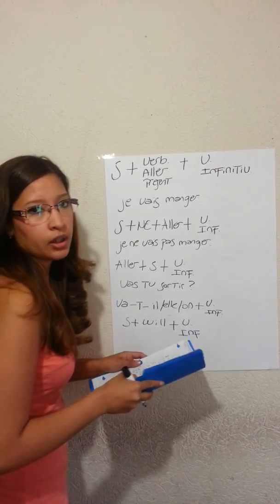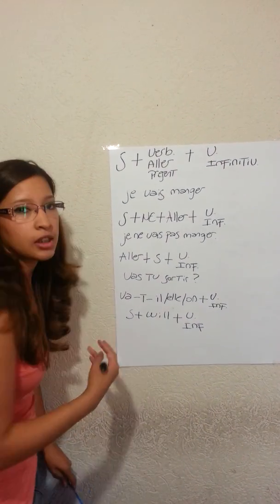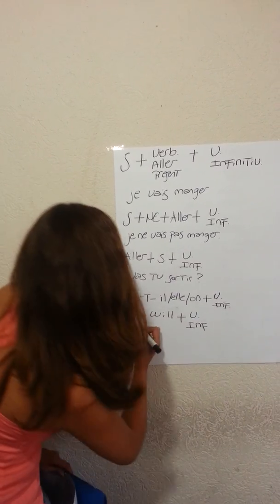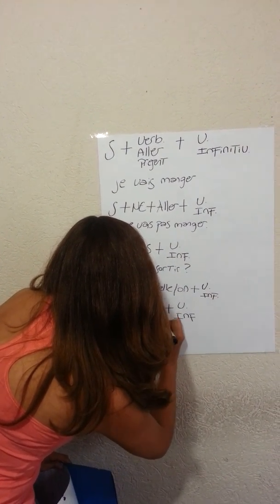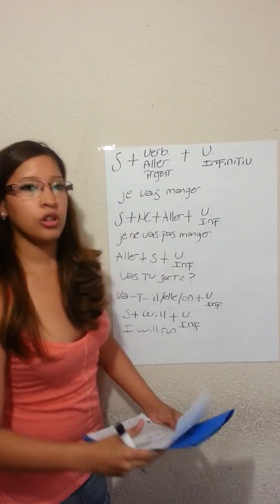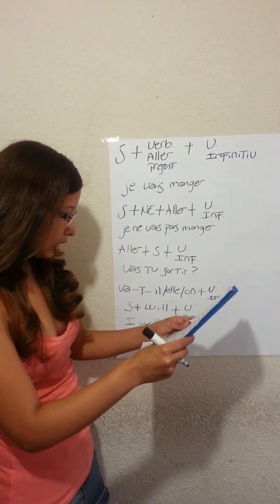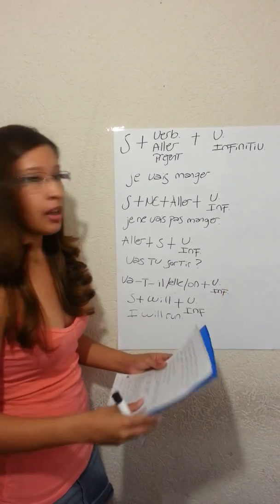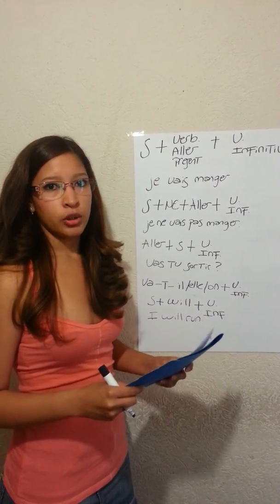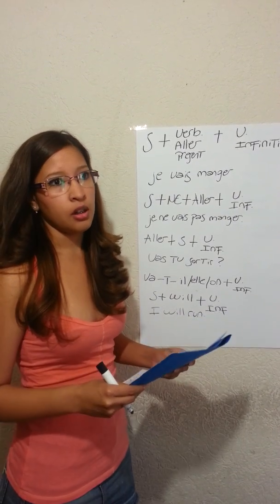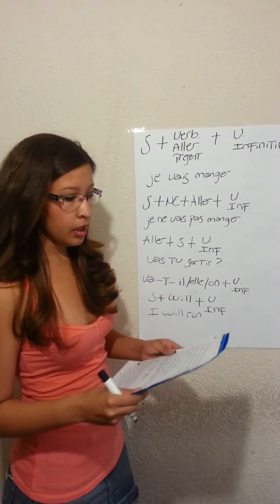For example, we can say I will run, that in Spanish is voy a correr. And the use of the going to is for actions that the subject has decided to do. For example, we have I'm going to run, I'm going to eat, I'm going to work out, etc.